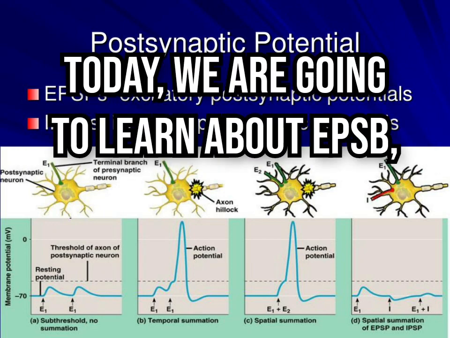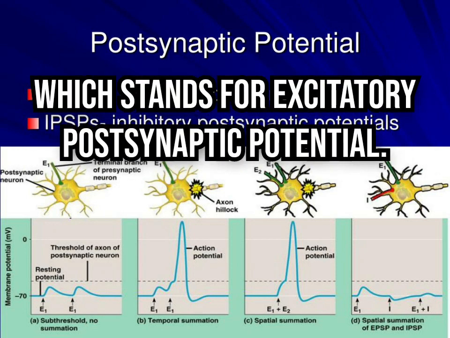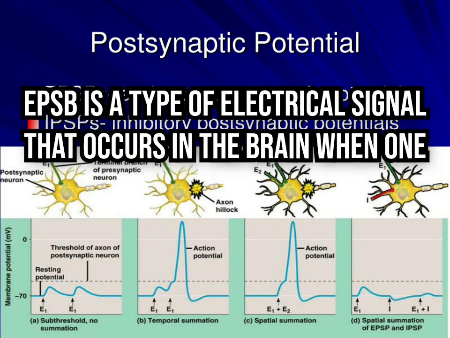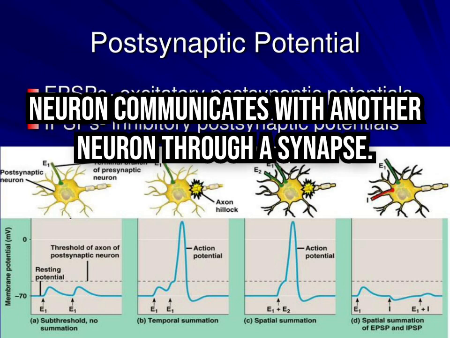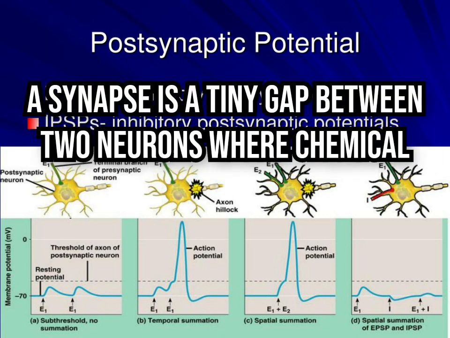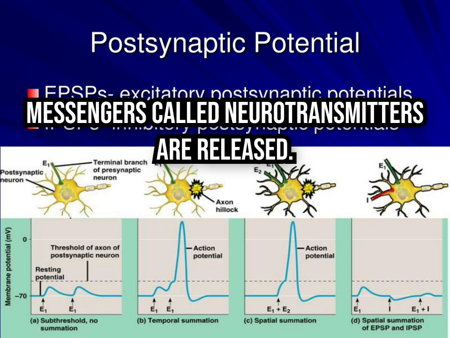Today, we are going to learn about EPSP, which stands for excitatory postsynaptic potential. EPSP is a type of electrical signal that occurs in the brain when one neuron communicates with another neuron through a synapse. A synapse is a tiny gap between two neurons where chemical messengers called neurotransmitters are released.